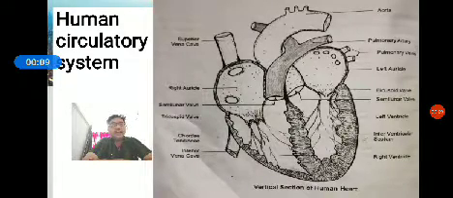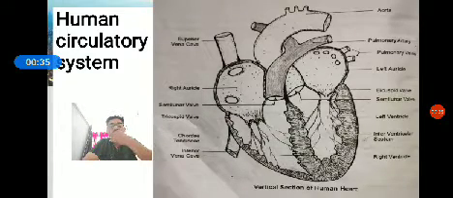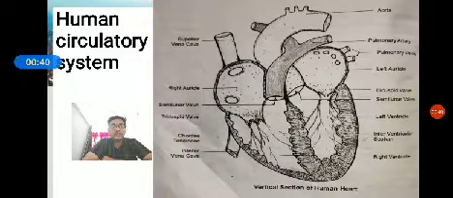We are discussing one chapter called body fluids and circulation. In the previous class, we discussed the three components of the circulatory system: blood vessels, blood, and heart. Blood consists of three components: blood plasma, blood cells, and blood platelets. We discussed the blood as well as the blood vessels. Now we move on to the third component called the heart, the structure of the human heart in the human circulatory system.